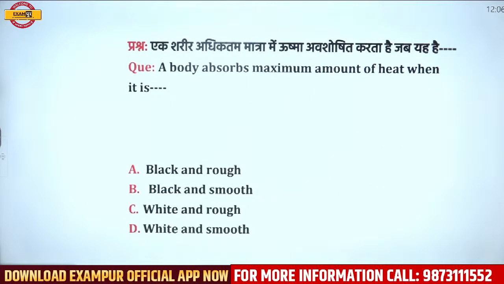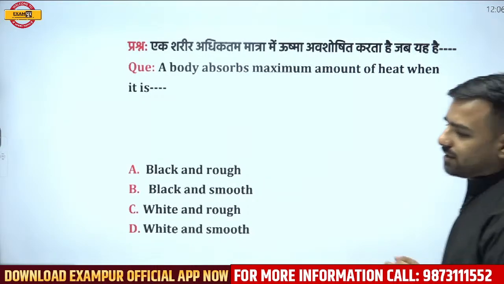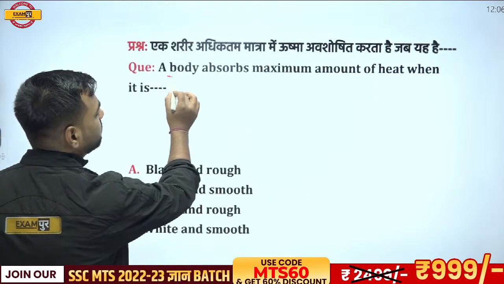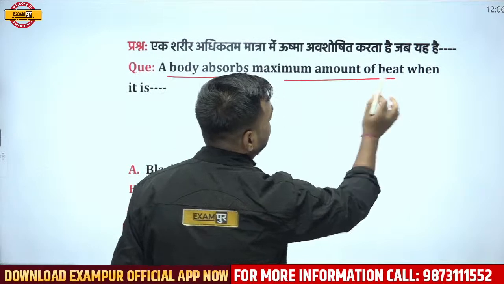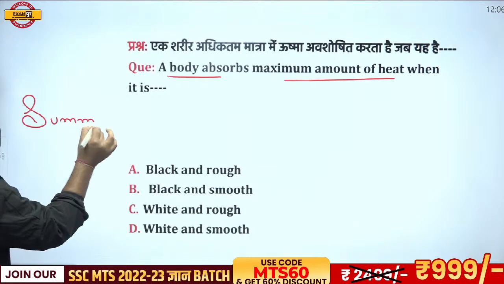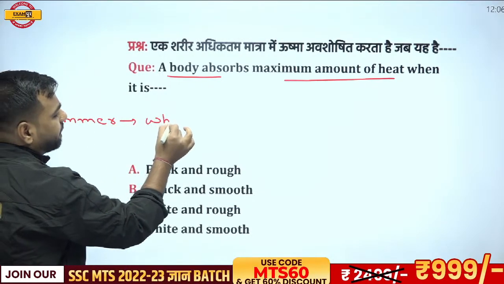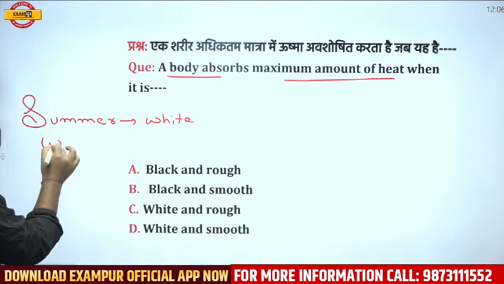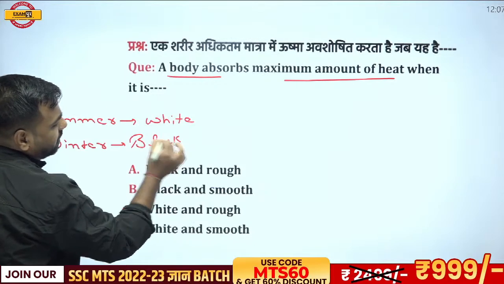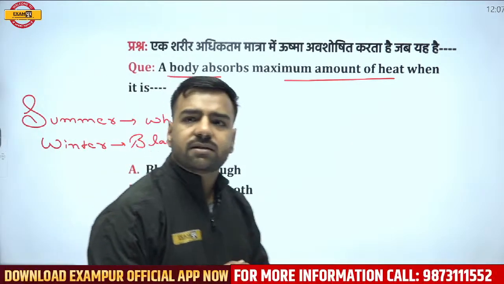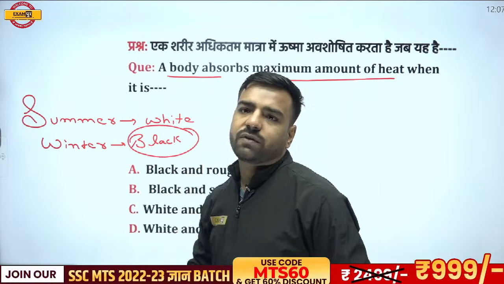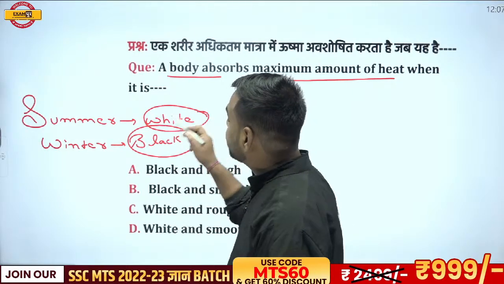A body absorbs maximum amount of heat when it is dash. From this question we know that this maximum amount of heat relates to the summer season. In summer, we are advised to wear white, and for winter, it's better to wear black color dress. There's a reason behind it. Now what is that reason? Black surface absorbs more amount of heat, whereas white is actually acting as a reflector.